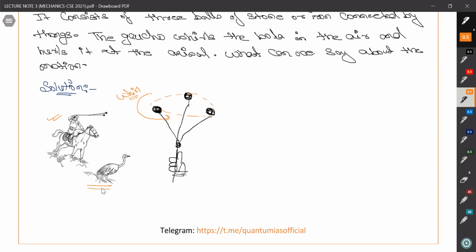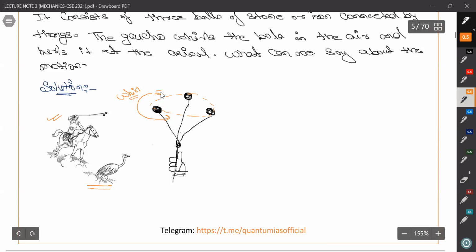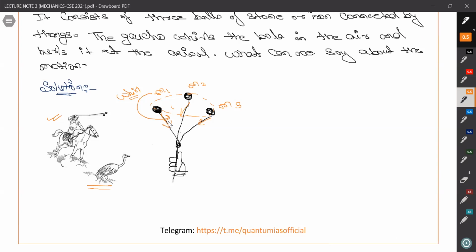So you can say this is mass m1, this is mass m2, and this is mass m3. Okay, and each ball is pulled by this tension, right, and gravity. Okay, so we are neglecting the air resistance here.